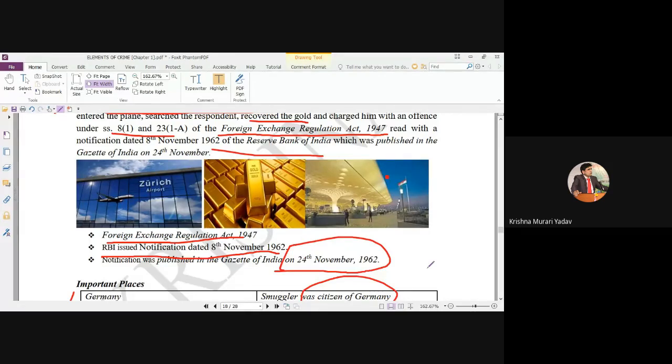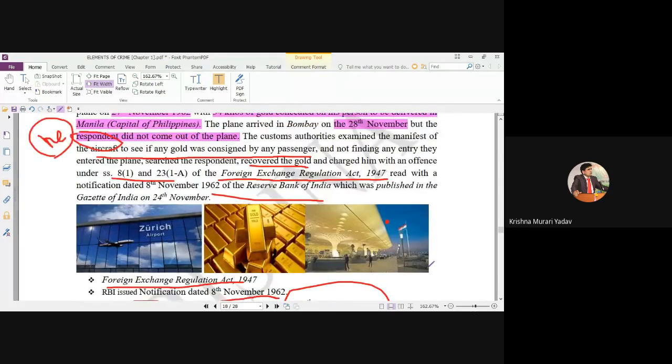And he arranged several reputed lawyers. On the other side, the government was also very curious because this was a matter of 34 kg gold. It was not a matter of 10 gram gold or 1 kg gold. It means both the parties wanted to win the case. That's why both the parties made several arguments.